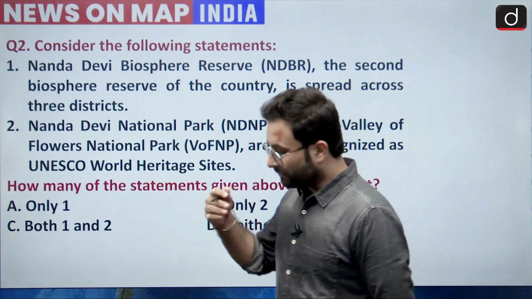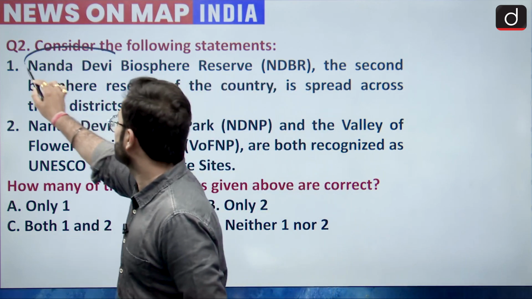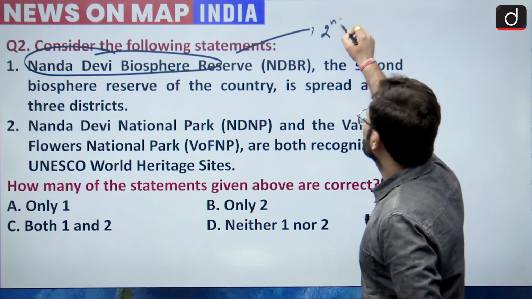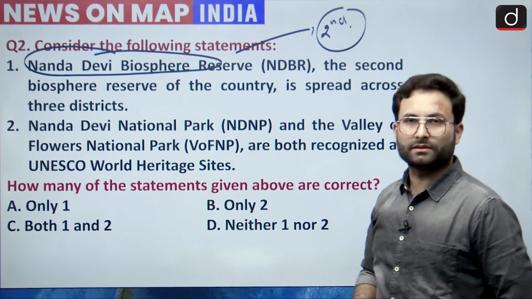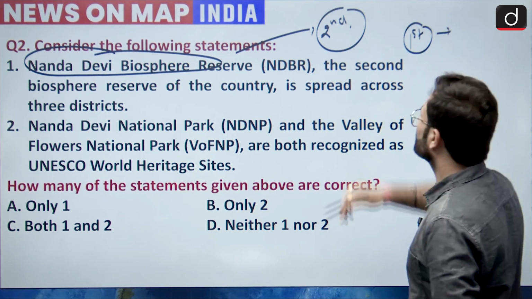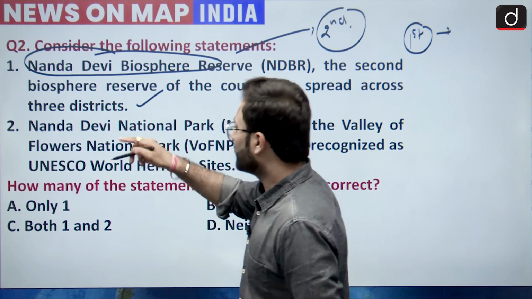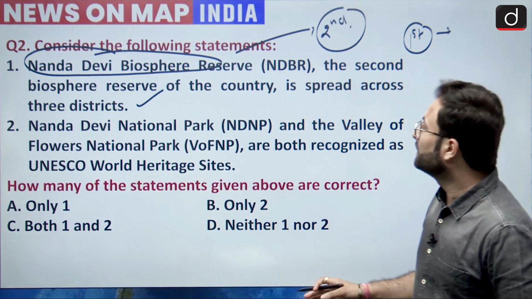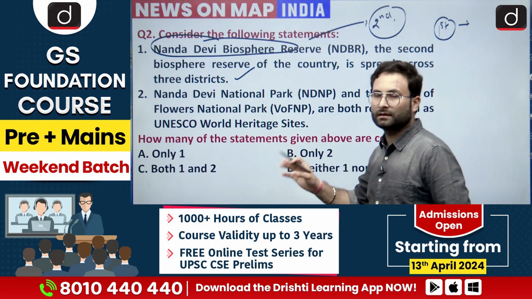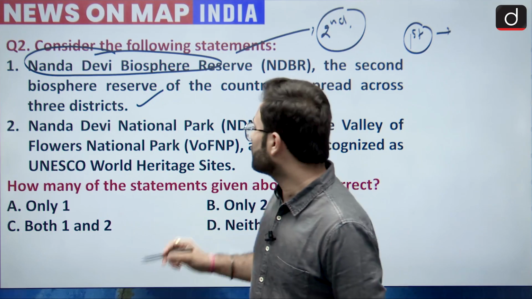Now, since these two are factual statements, I will tell you that Nanda Devi Biosphere Reserve is the second to be recognized as Biosphere Reserve. Okay. So you can tell me which was the first one. That is your job to answer in the comment box. So this statement is correct. Now the second statement is Nanda Devi National Park and the Valley of Flowers National Park are both designated as UNESCO World Heritage Sites. Okay, that statement is also correct.